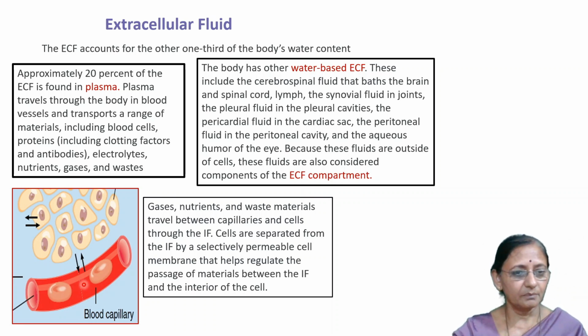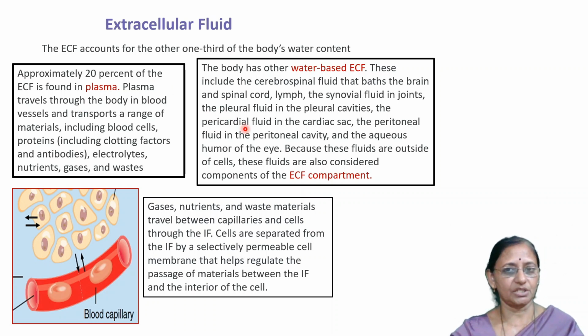Only plasma forms extracellular fluid: plasma forms 20% of the extracellular fluid, and 80% is formed by the interstitial fluid.